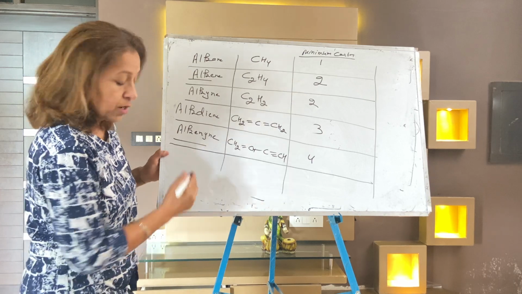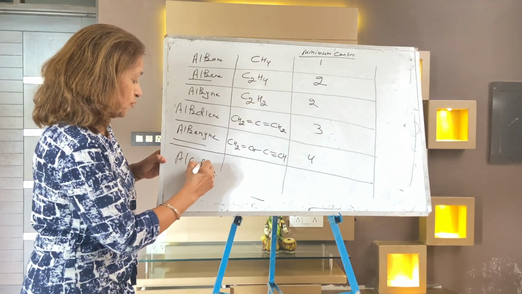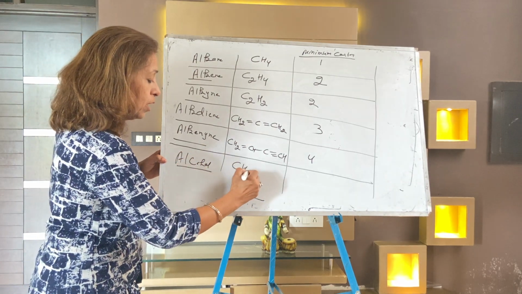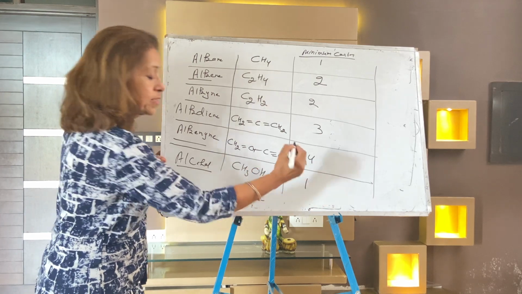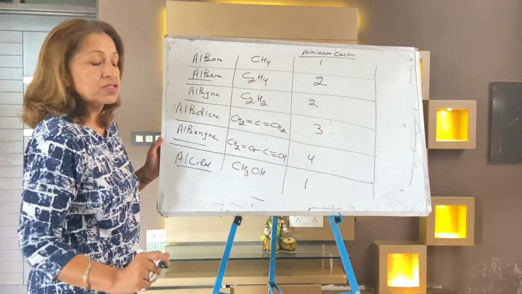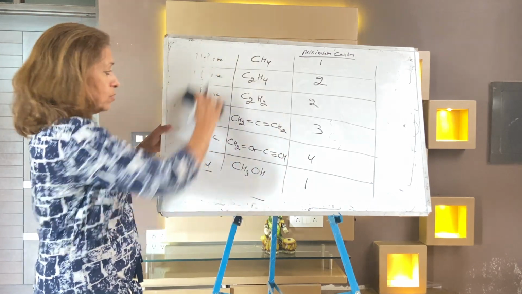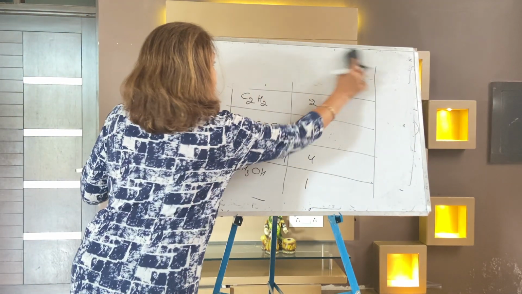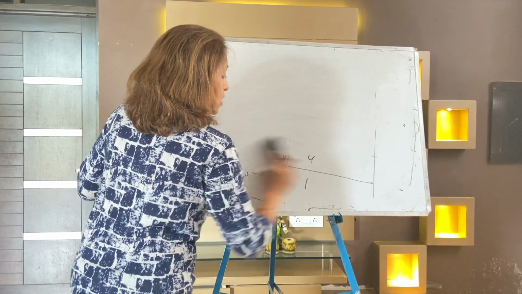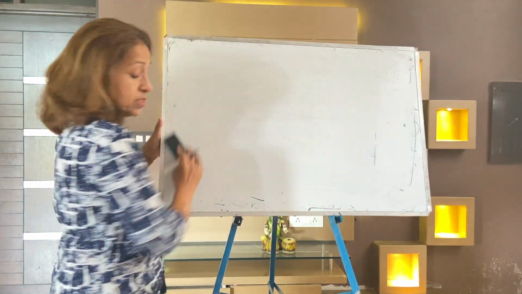Next, fifth is alcohol. The first alcohol is methanol. The minimum carbon is 1. Methanol is the starter. After that, write down the same type. Complete the table, then we will start the questions related to this table of homologous series.